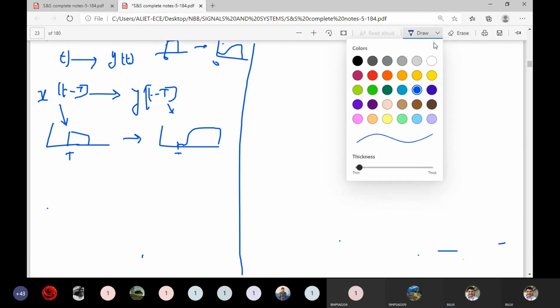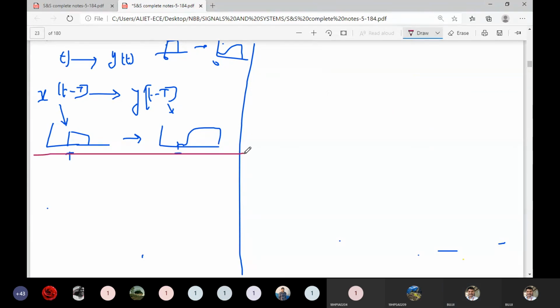Consider a small modification: y of t equal to t square into x of t.